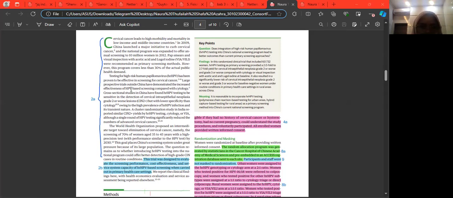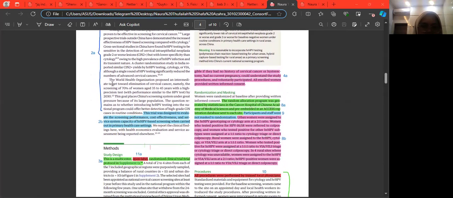As prospective trials outside China have demonstrated the increased effectiveness of HPV-based screening compared with cytology. The World Health Organization proposed an intermediate target toward elimination of cervical cancer, screening of 70% of women this age. Number 2B: this trial was designed to evaluate the screening performance, cost effectiveness, and service system capacity of HR-HPV-based screening when carried out in primary healthcare settings.